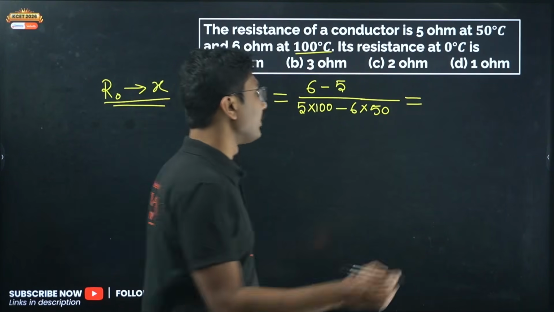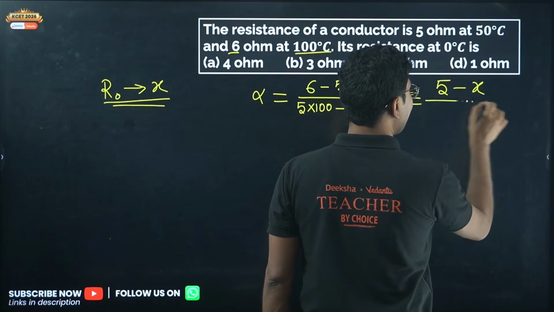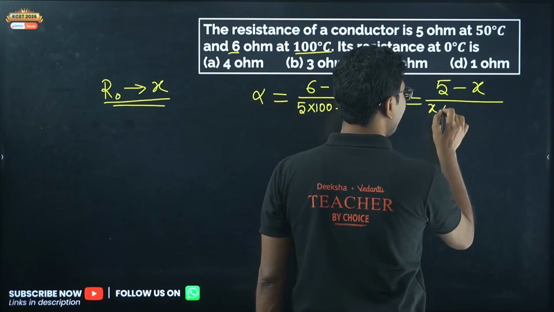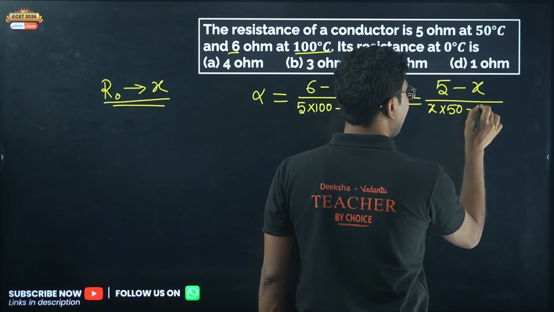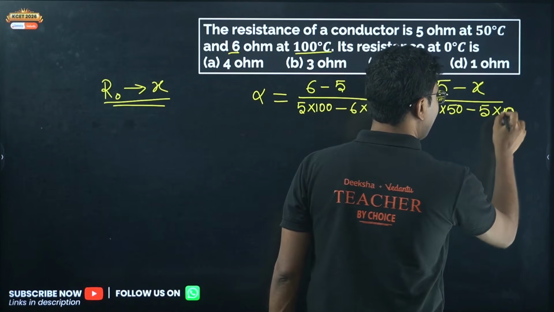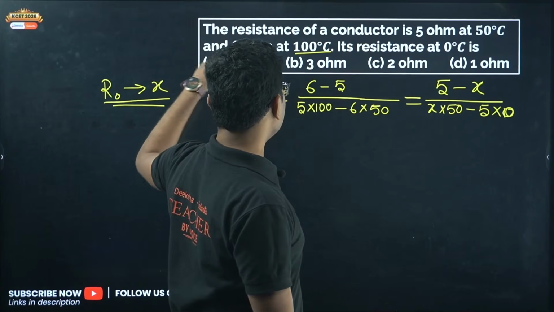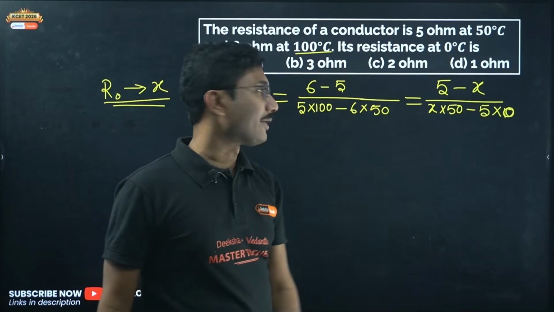This is the way to solve it. So 5 minus X divided by X into 50 minus 5 into 0. Why 0? Because 0 degrees is the temperature at which we are trying to find the resistance.